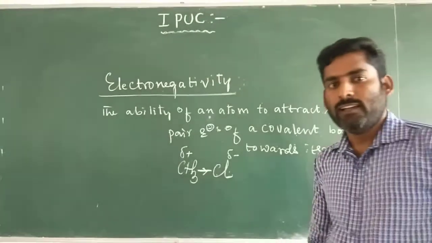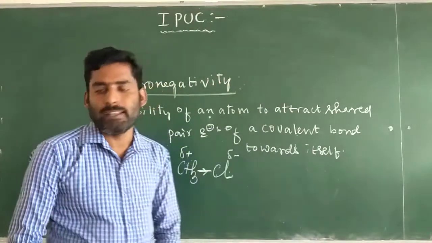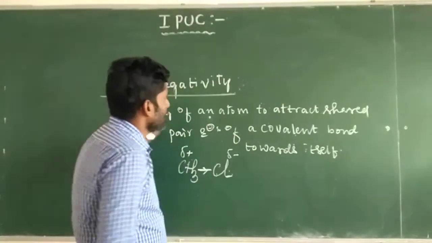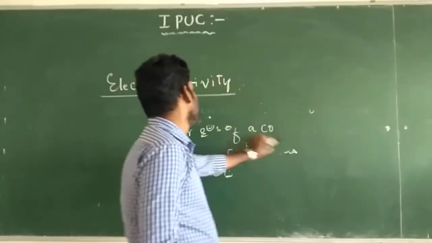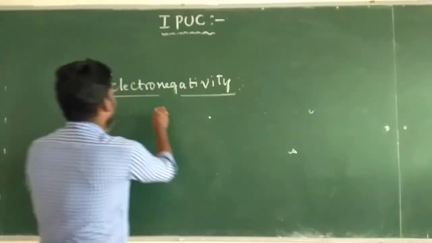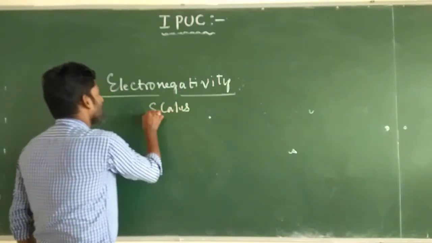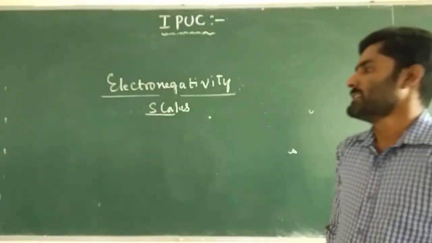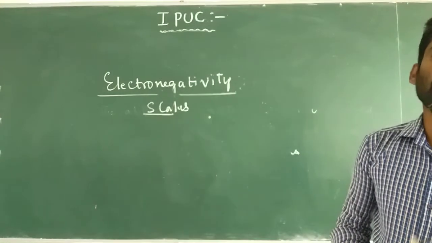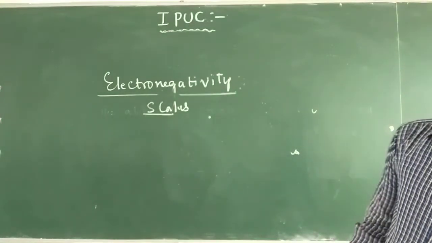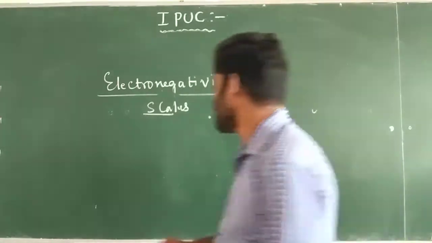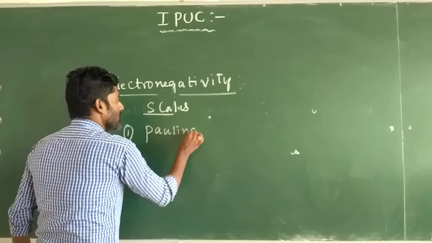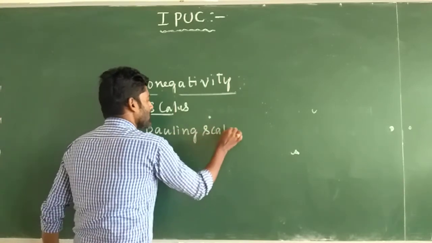However, the electronegativity of an element can be measured using three scales. Electronegativity scales. Electronegativity is not actually a measurable property, but the electronegativity of an element in the periodic table can be predicted or measured using three scales. The first one is the Pauling scale.